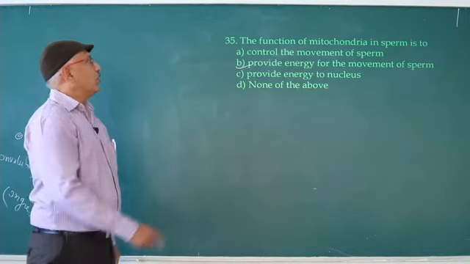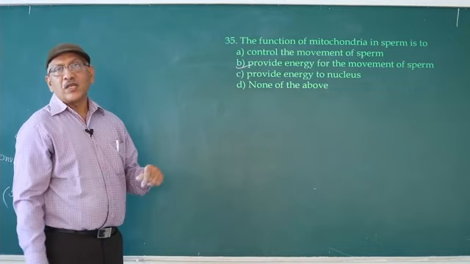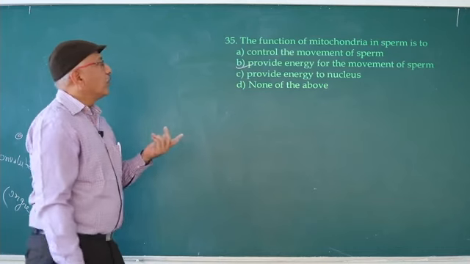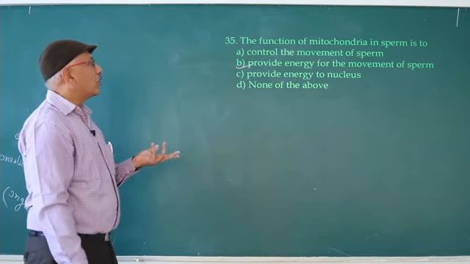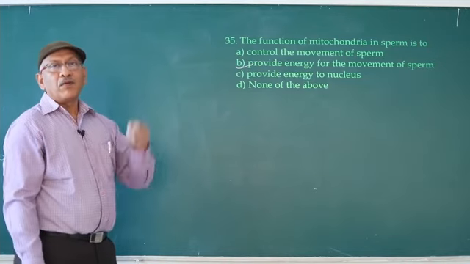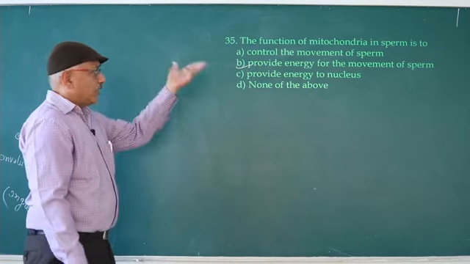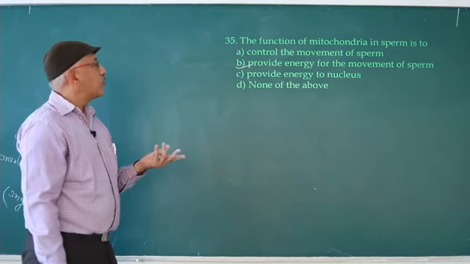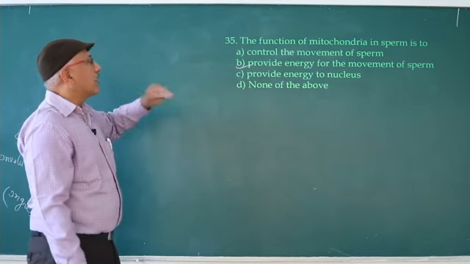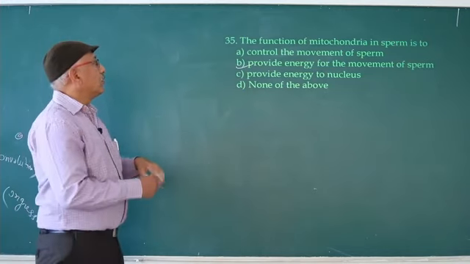So even though there is only one option, you should remember it. So you frame the question for the others also: which one controls the movement of sperm? Mitochondria provide energy, and for movement of the sperm, the flagella. So it provides energy to the entire sperm, not only the nucleus. That's why only the second option, provide energy for the movement of sperm. So next question is,